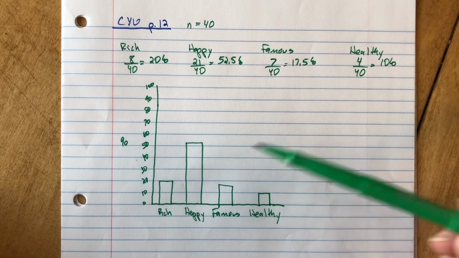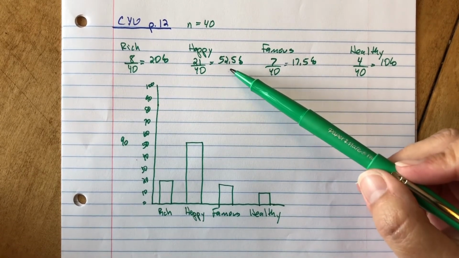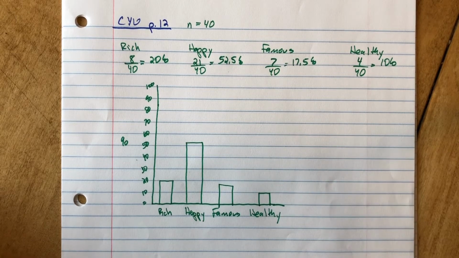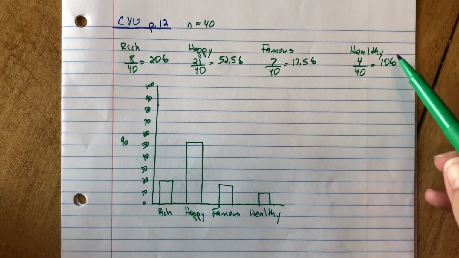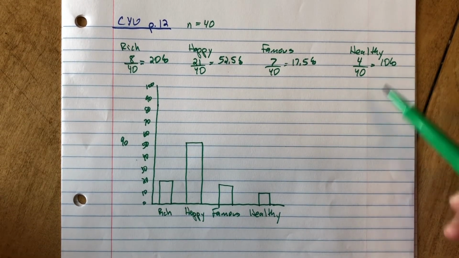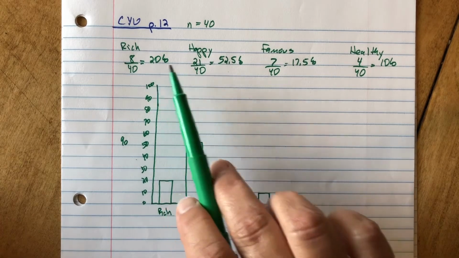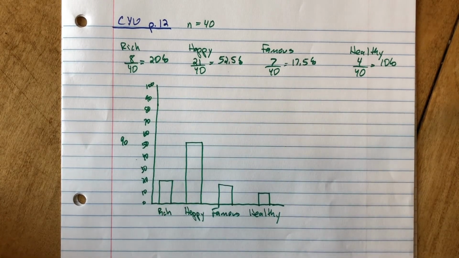Well, I see a majority, a little over 50%, want to be happy. It looks like the least amount of students want to be healthy, because that was the smallest percentage, right? And rich and famous look pretty close to each other. They're not exactly the same, but they're pretty close. So that's what I'm reading. A majority of people want to be happy, the least amount of people want to be healthy, and roughly the same percent want to be rich or famous.